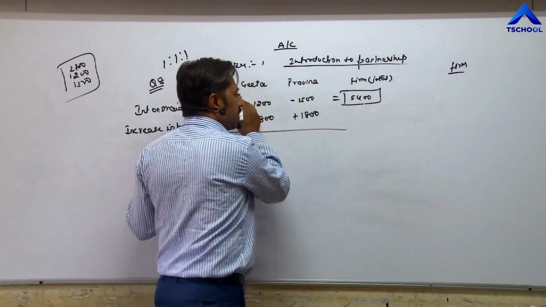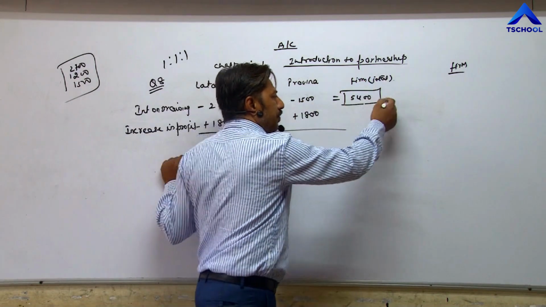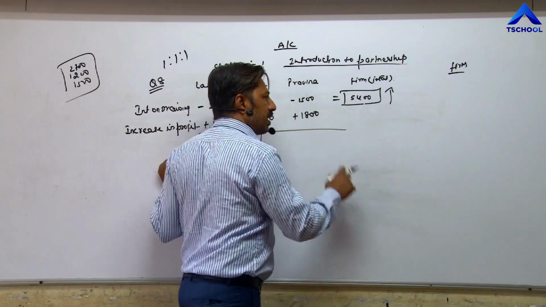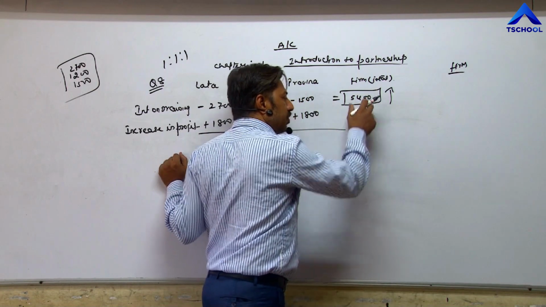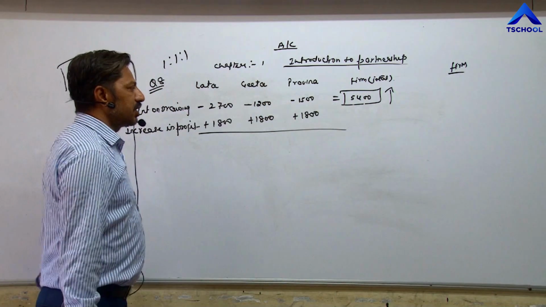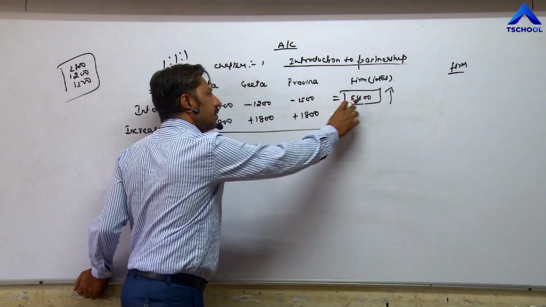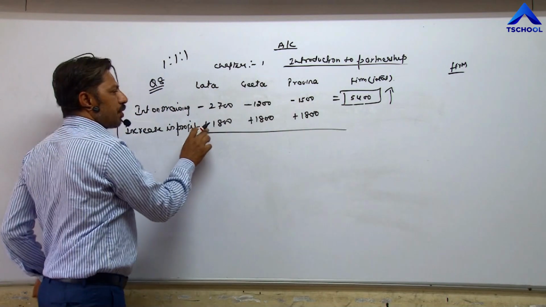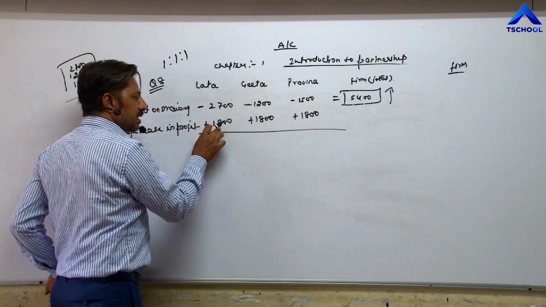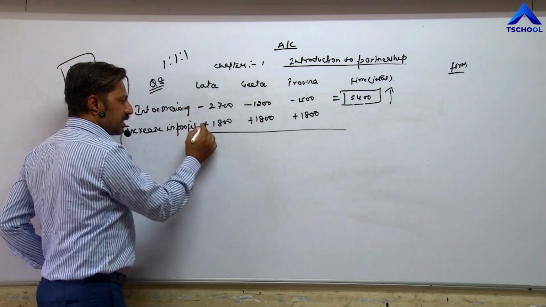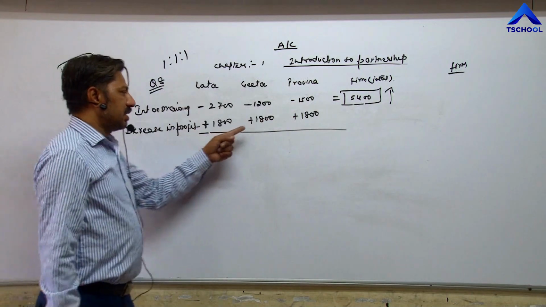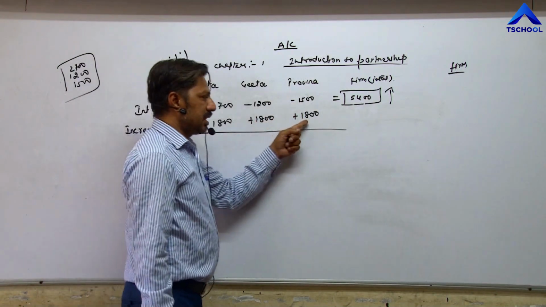Once they pay this amount to the firm, the firm's profit will increase by 5400, and again this profit will be distributed among partners in their profit sharing ratio, which is equal. Lata is receiving 1800, that's why we put the sign of plus. Their capital increases. Others are also receiving the same amount.